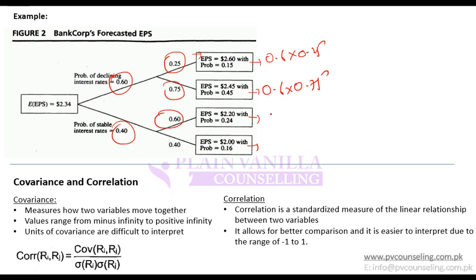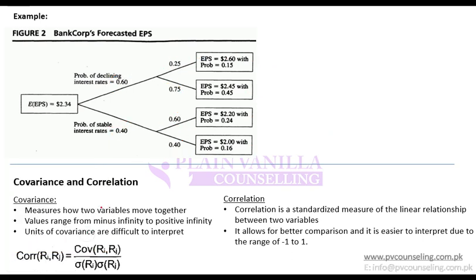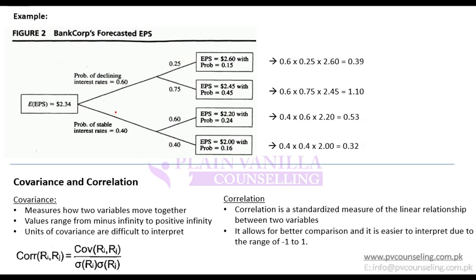Probability of reaching to this node is 0.4 into 0.6, and probability of reaching to this node is 0.4 into 0.4. So you have probabilities, you have values, you take probability weighted average, and that is known as expected value, or that is the expected EPS. Any problem so far? Expected EPS comes out to be 2.34.